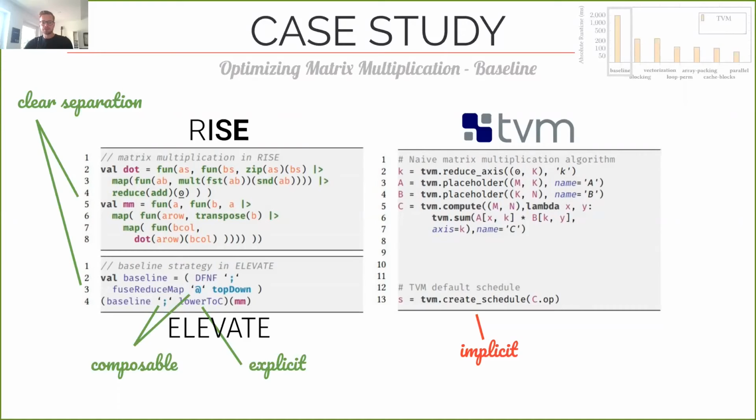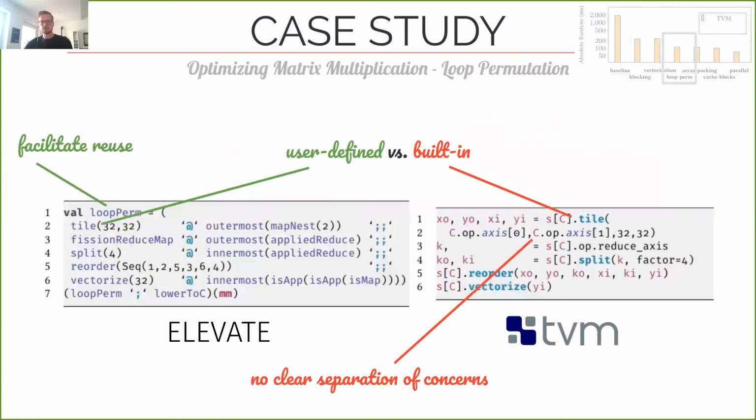With our approach, we aim to completely avoid implicit behavior and describe every transformation explicitly. So here we're simply saying that the dot product should be computed using a single statement by fusing the map and the reduce pattern, similar to how TVM computes the dot product. This way, we implemented each of the 7 differently optimized versions. And in the paper, we describe, for example, how to implement TVM's built-in tile optimization as a composition of only a few rewrite rules and the combinators and traversals we have just seen.